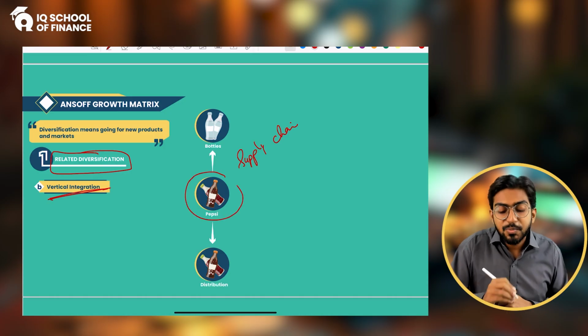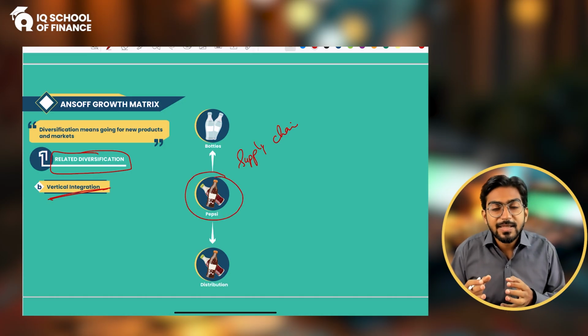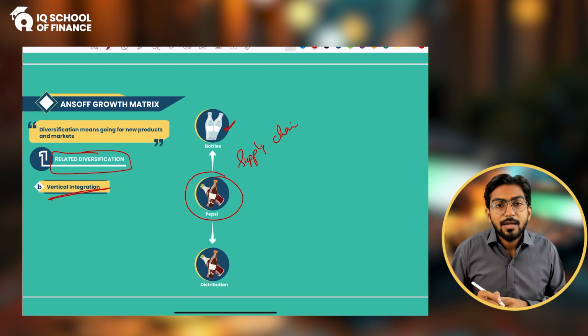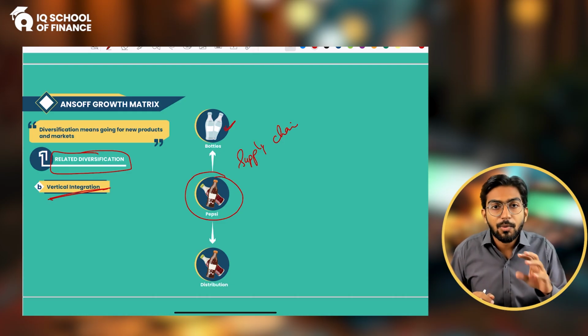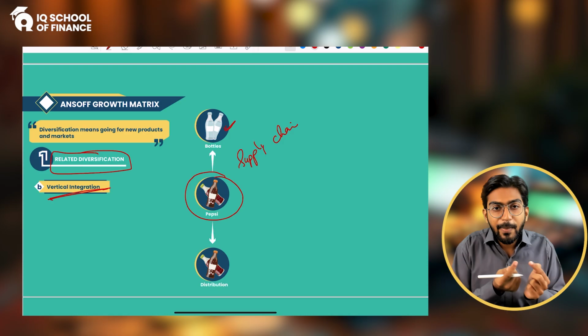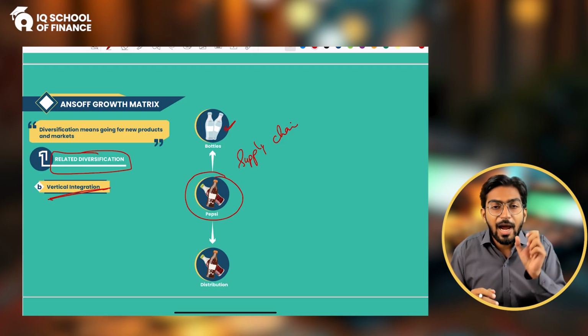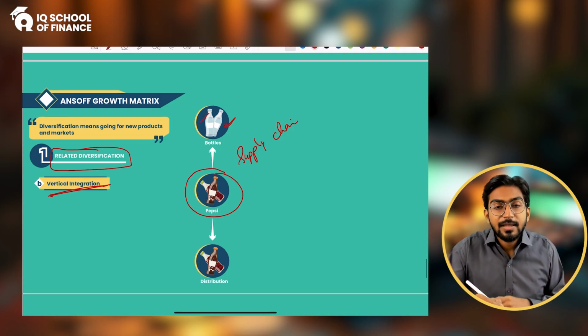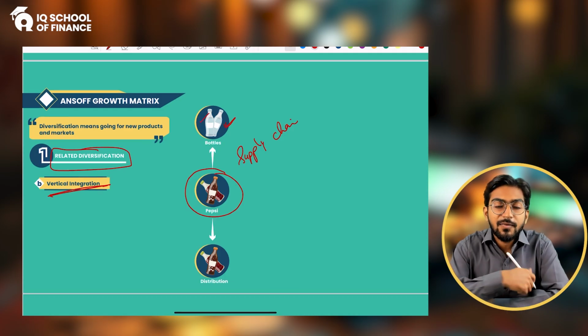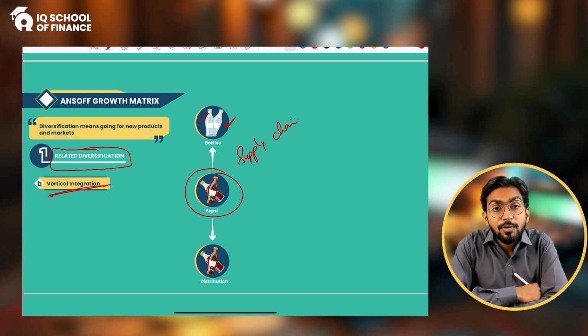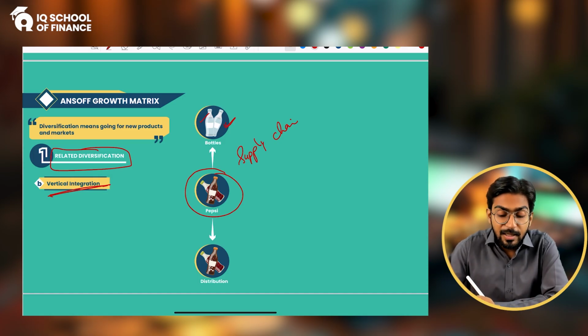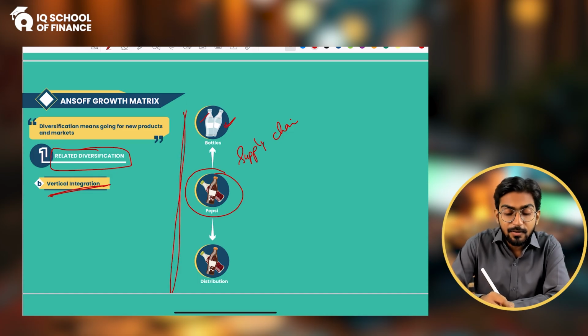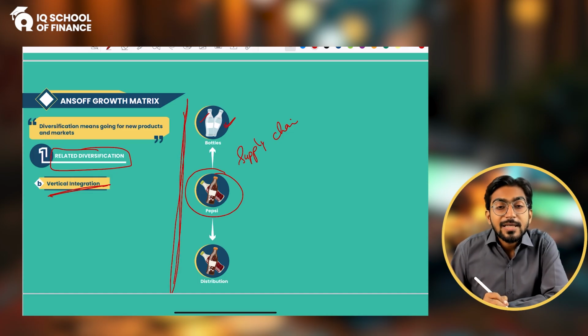Since you are making Pepsi, obviously you would be purchasing the bottles from someone. There would be some supplier who is giving you the bottles, the packing material, and the caps. What if you start producing the bottles, caps and packing material by yourself? You started doing the job of your supplier. That is what we call moving on the vertical line of your supply chain.